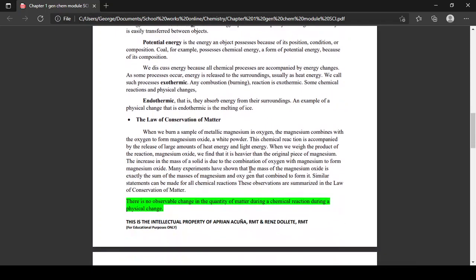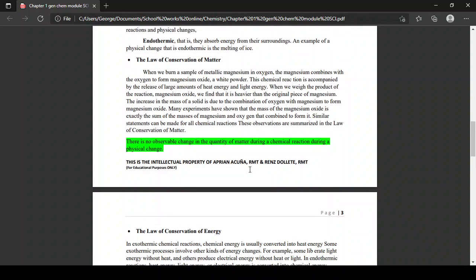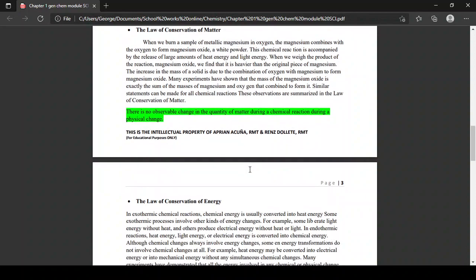Next, we have the law of conservation of matter. When we burn a sample of metallic magnesium in oxygen, the magnesium combines with oxygen to form magnesium oxide, a white powder. This chemical reaction is accompanied by the release of large amounts of heat energy and light energy. When we weigh the product, the magnesium oxide, we find that it is heavier than the original piece of magnesium.